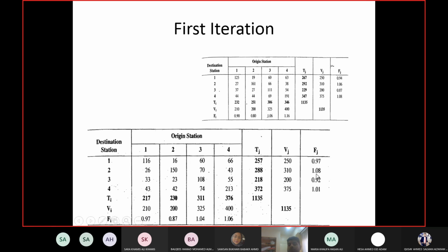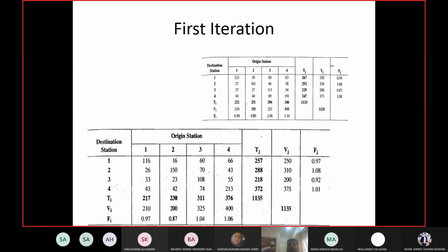Now, are the ratios within the range? For all the rows, they are within the range, no problem. For all the columns, are they in the range? No. The second column is still out of the range. So earlier it was 1 row and 2 columns. Now it is only 1 column.